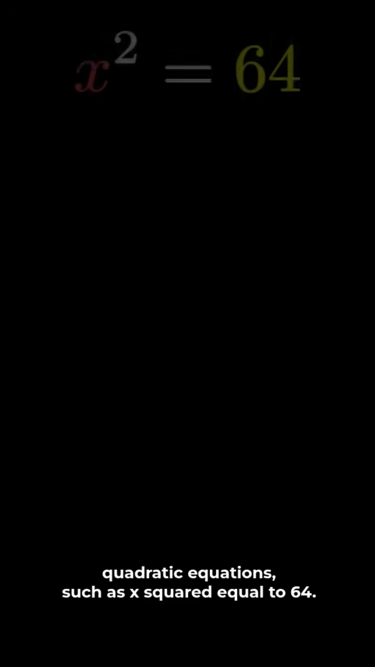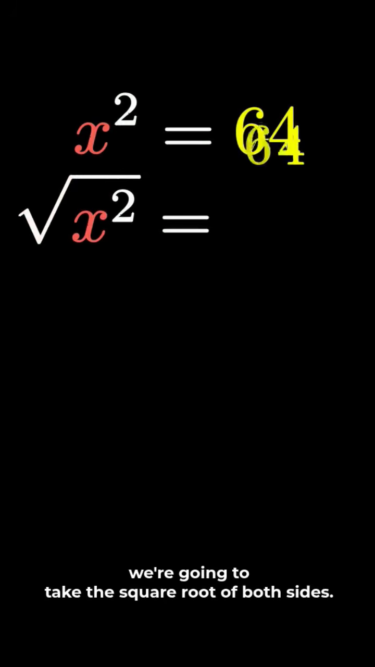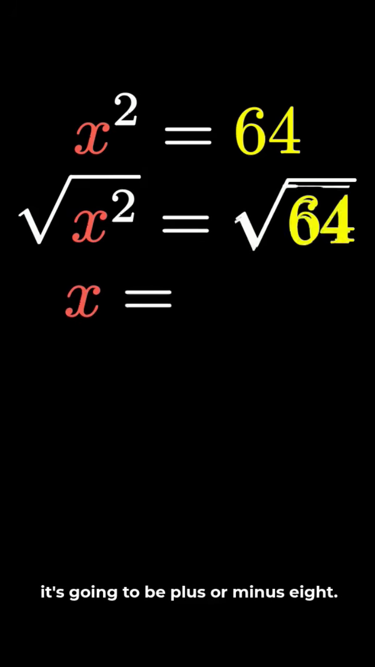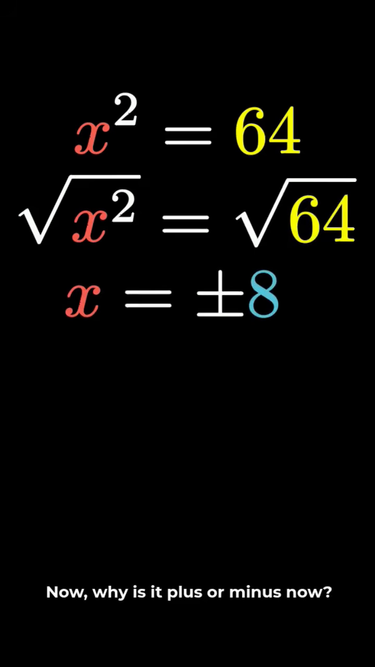But you may ask, what about the case where it's plus or minus? Usually this occurs when we're solving equations, specifically quadratic equations such as x squared equals 64. Well, when we solve this, of course, we're going to take the square root of both sides. And then when you take the square root of 64, it's going to be plus or minus 8. Now, why is it plus or minus now?